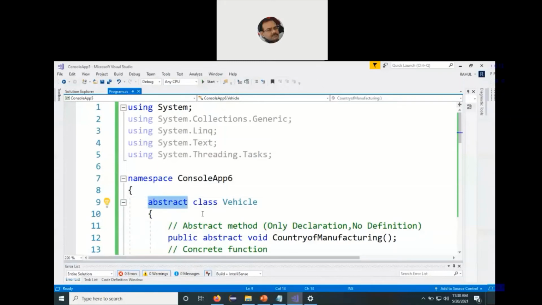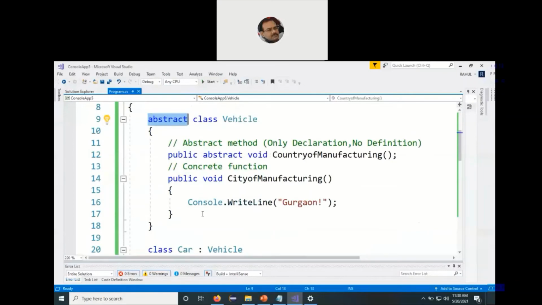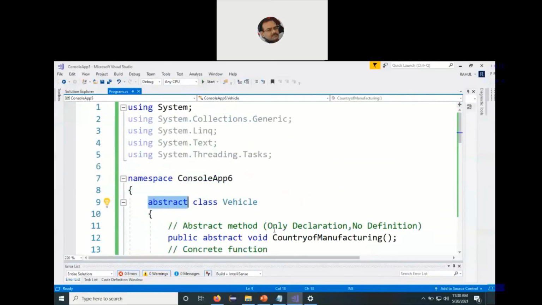Now, as we have discussed, only the declaration part of the function is there and the definition is missing, meaning the body of the function, the code of the function, is missing. So we'll go and define the abstract function: public abstract void, void goes as the return type, and the name of the function is country of manufacturing.